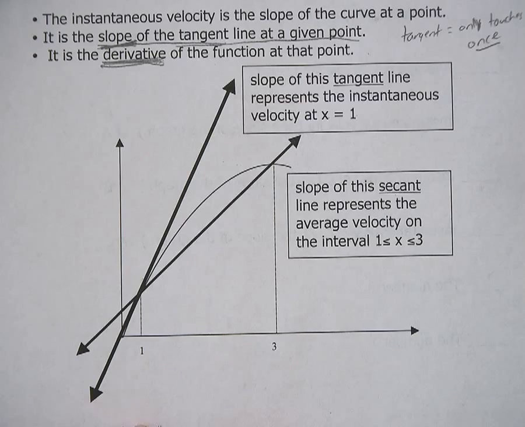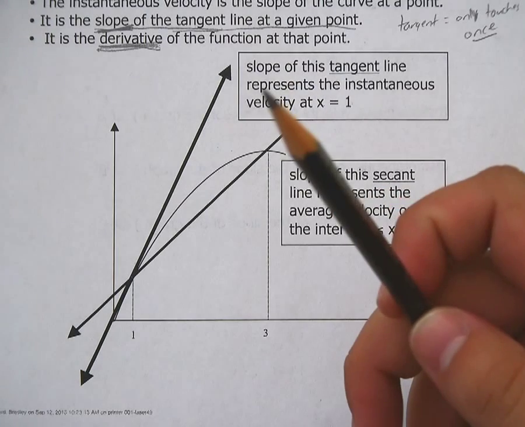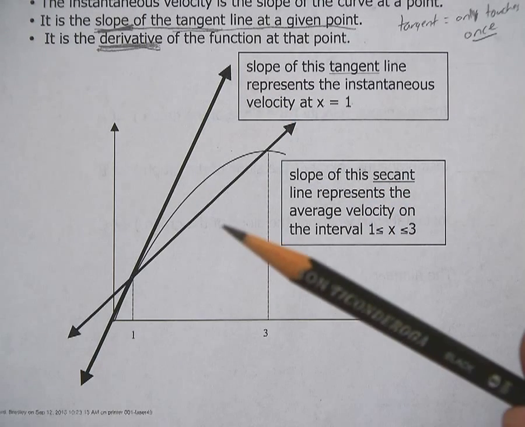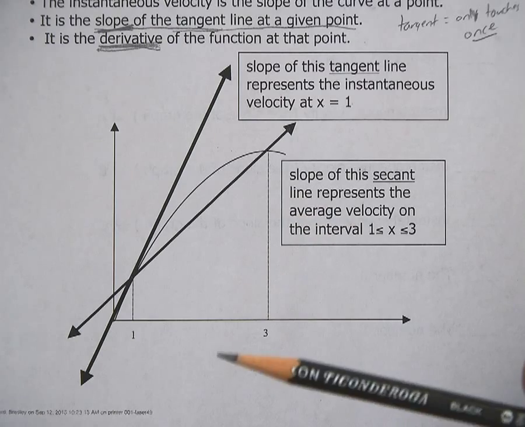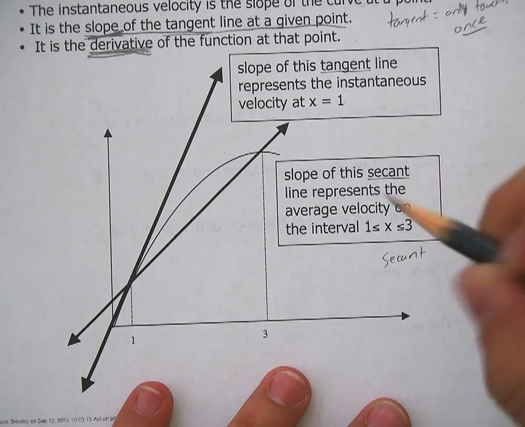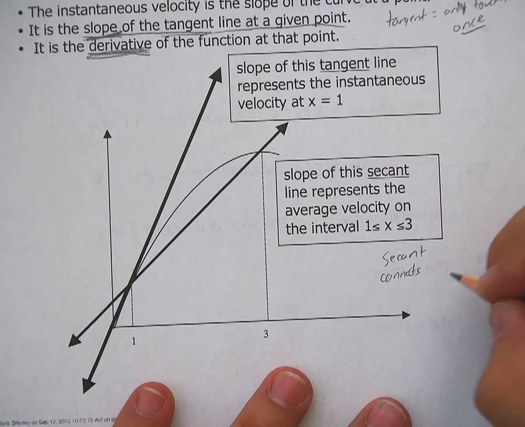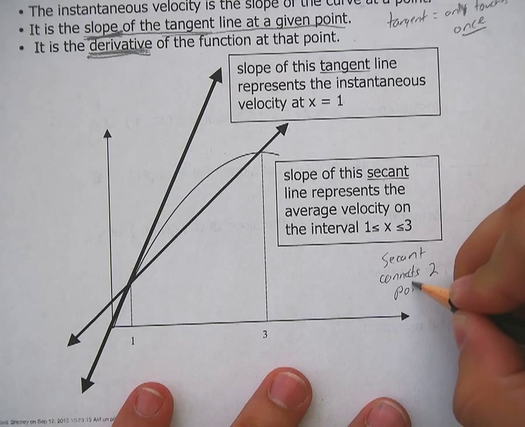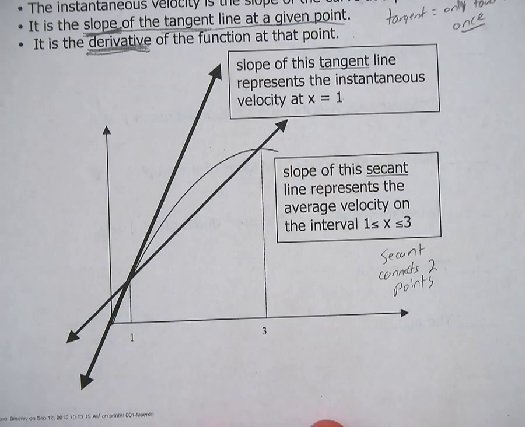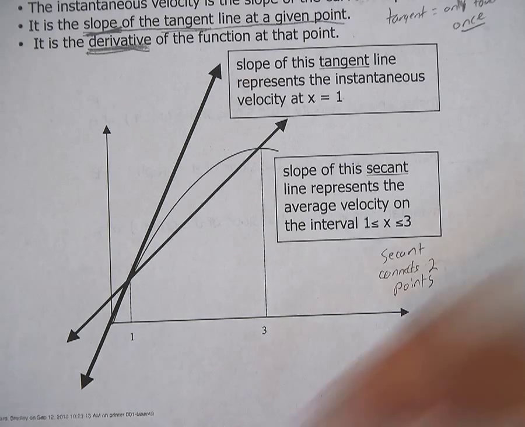So you can think of it this way. If you were to lay a straight line on this graph, the spot where it would only hit once is called your instantaneous, and the average is your secant line between them. Now secant is what connects 2 points. In this case from 1 to 3. That's your secant line. Tangent line only hits once.